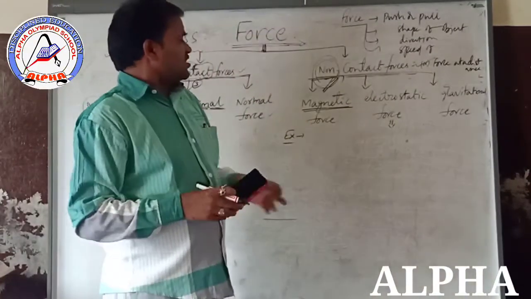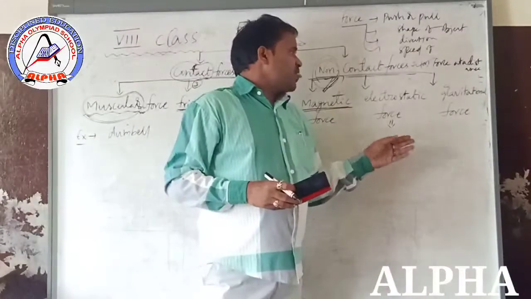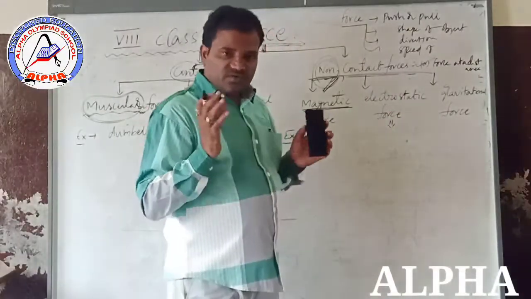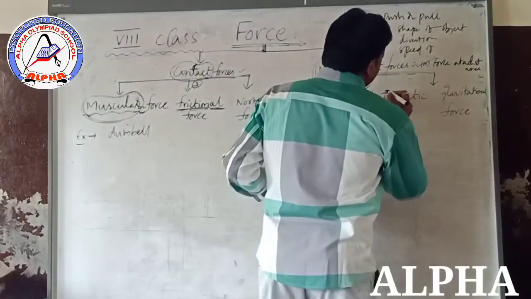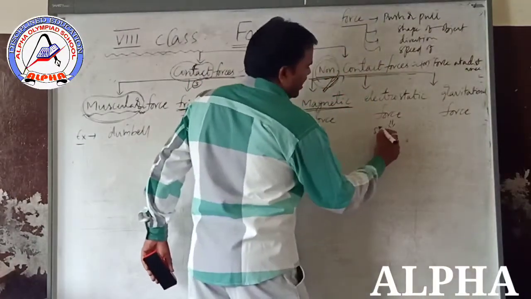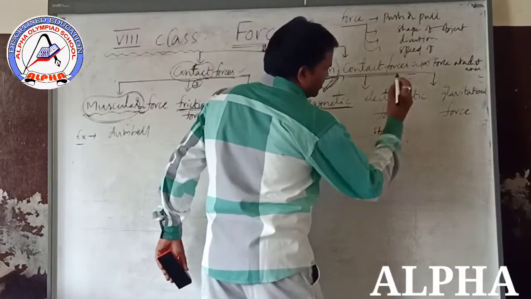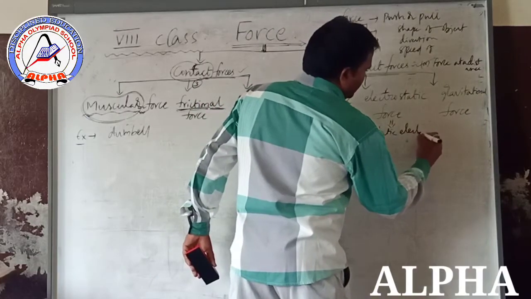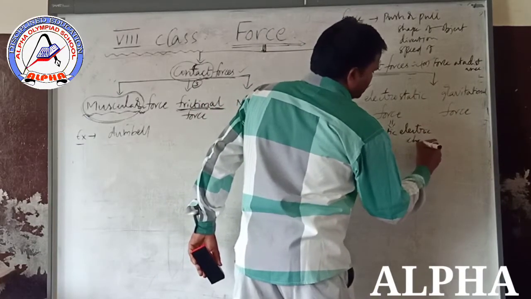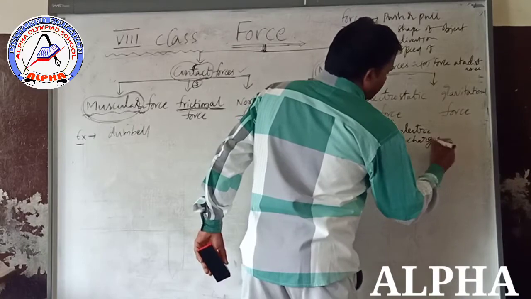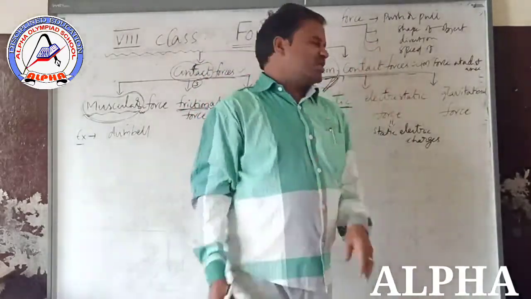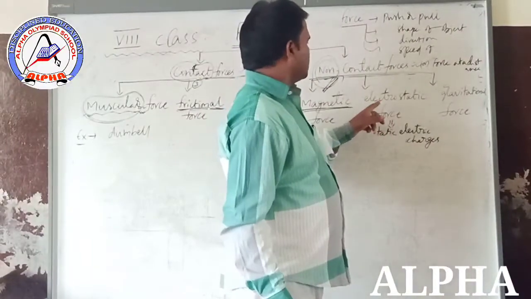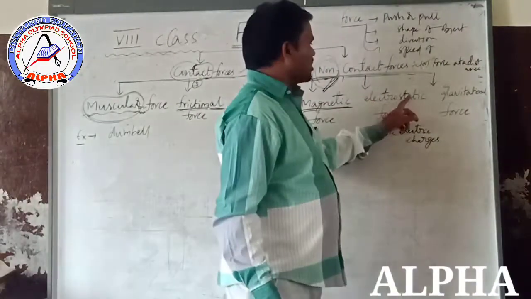The force exerted by an object due to static electric charges. So due to the static electric charges, force is exerted on another object. Such type of force is known as electrostatic force.